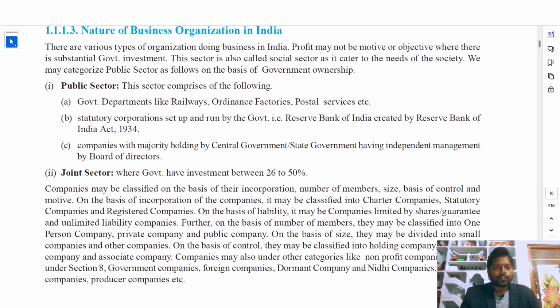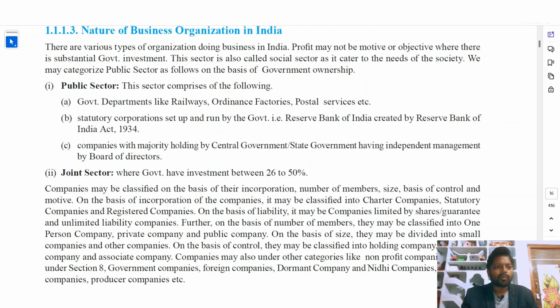So what is the nature of business organization? There are various types of organizations doing business in India. Profit may not be the motive or objective where there is a substantial government investment. This sector is also called a social sector as it caters to the needs of the society. Some business organizations will be there, NGOs, non-government organizations. Their main objective is not earning profit. They are subjected to work for the benefit of the society.